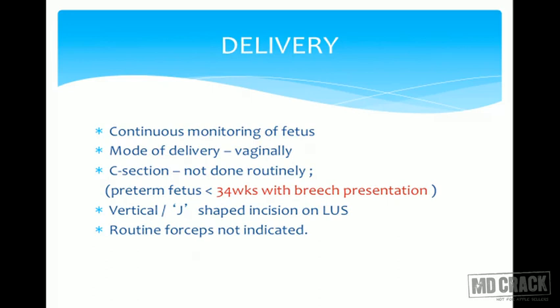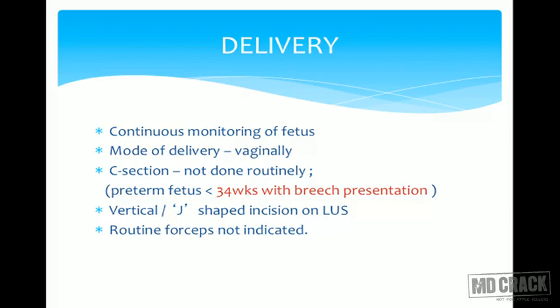Delivery. What precaution or management will we do during delivery? Continuous monitoring of the fetus, because it's a preterm fetus, doesn't have that maturity, can land up in distress or asphyxia very commonly. So we have to monitor the fetus. Mode of delivery, vaginal is the preferred mode. Caesarean section is not indicated routinely. The only indication for caesarean section in preterm is a baby less than 34 weeks with breech presentation.